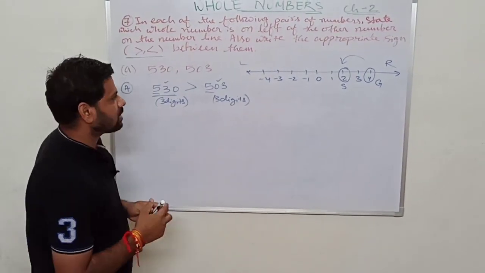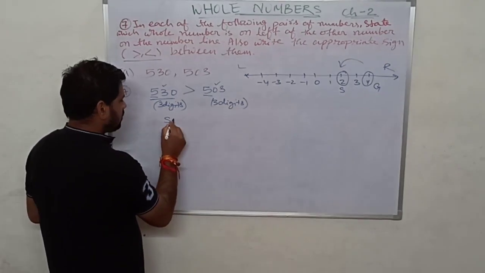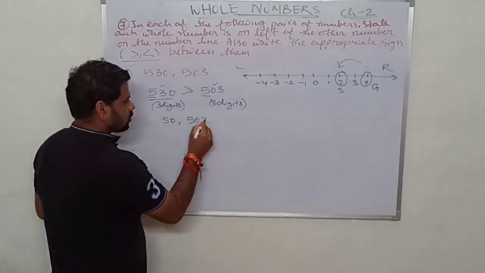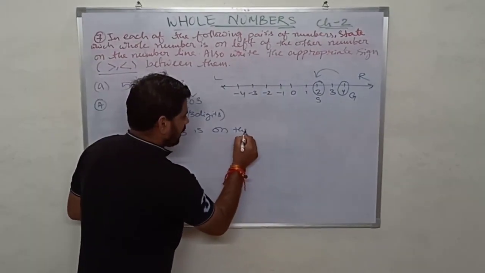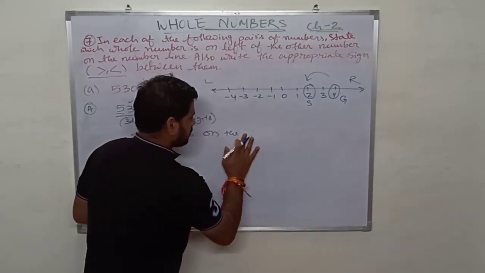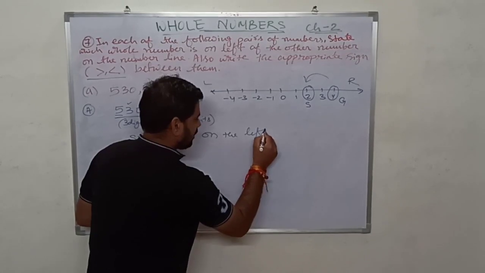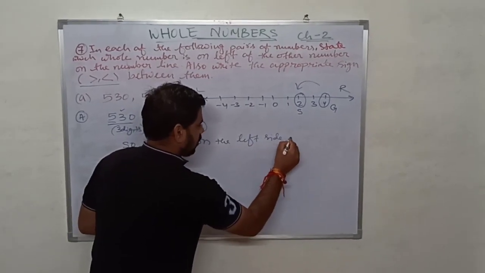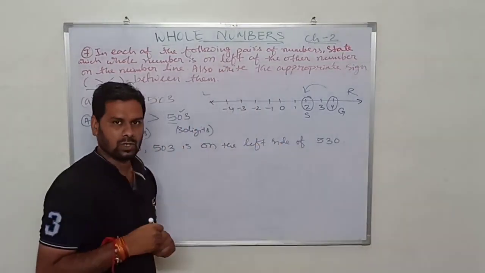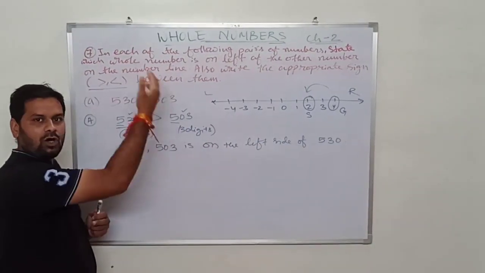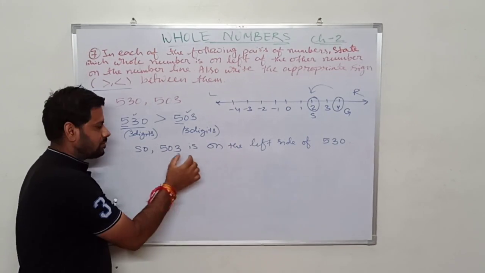Now which number is on the left side? 503 is on the left side of 530. Okay, so 503 will be on the left side of 530 because this is smaller.